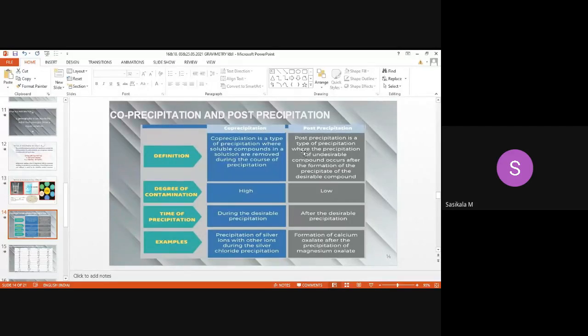Post-precipitation is a type of precipitation where the precipitation of an undesirable compound occurs after the formation of the precipitate. We cannot predict what is coming with the analyte precipitate.